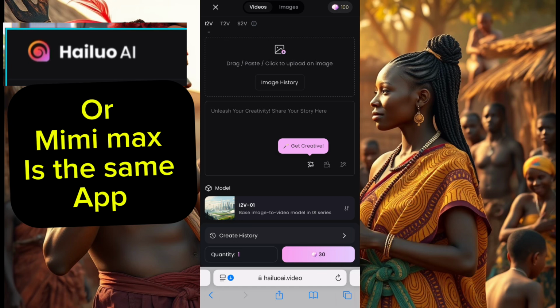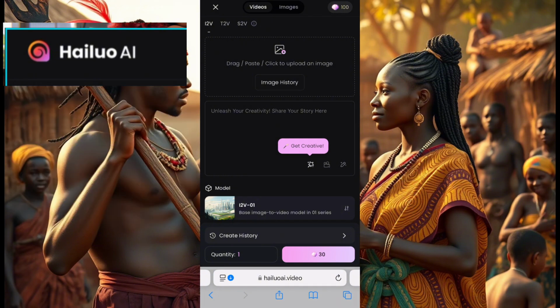This one is image to video, or text to video. Now I'll try you all with the image to video, and you see, now you come here where it says, first off, you have image to video, and you have text to video, and you have speech to voice.